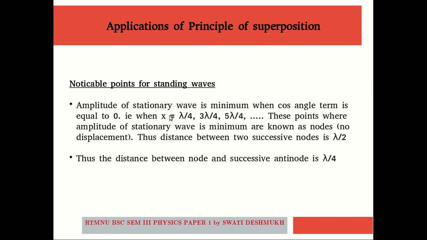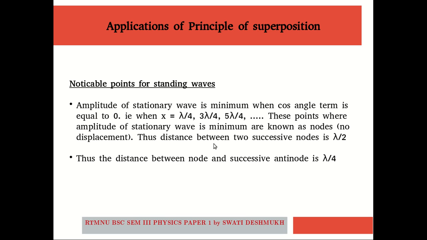Like maxima, there are minima also. The amplitude of the stationary wave is minimum when the cos angle term is 0. That is, when x is equal to lambda by 4, 3 lambda by 4, 5 lambda by 4, and the next points. So these points where the amplitude of the stationary wave is minimum are known as the nodes.